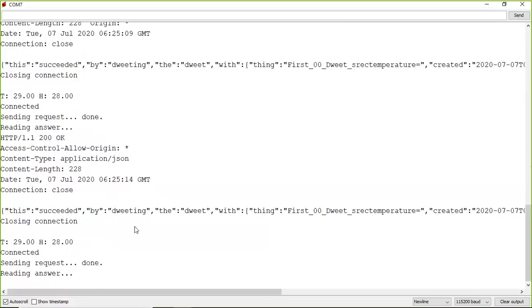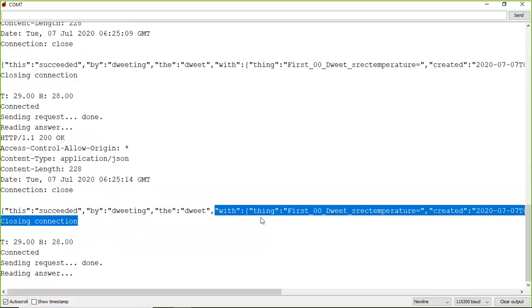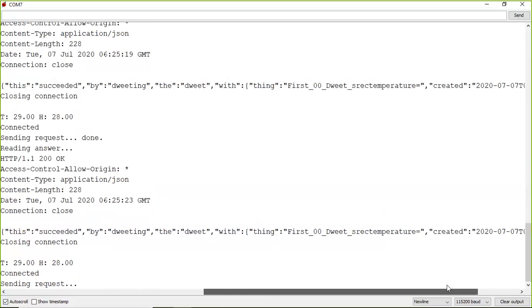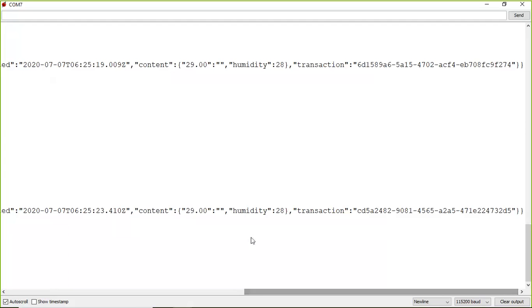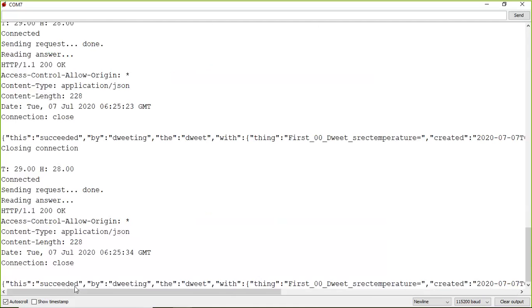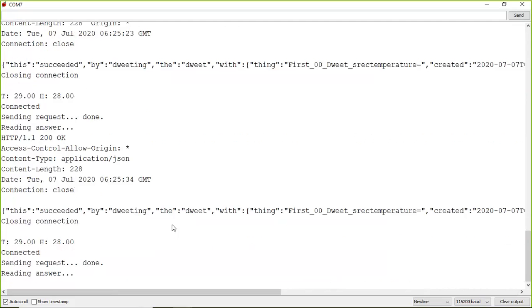I said Dweet, the thing name is this one, the temperature is this, and so on. I am having a temperature of 29 and humidity of 28. So this is what I am passing: temperature currently 29 and humidity 28.